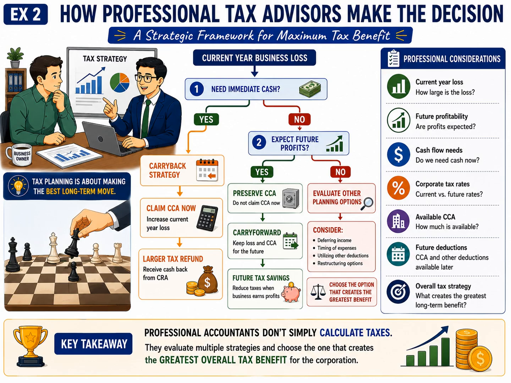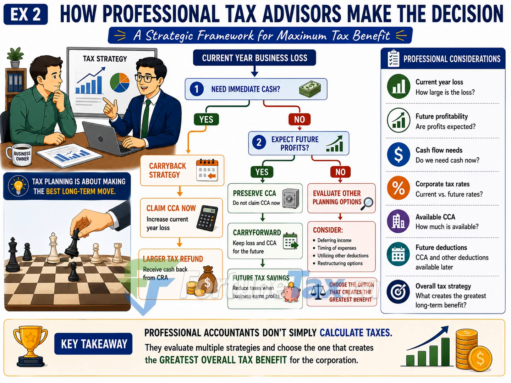If the future outlook is uncertain, the accountant may evaluate additional planning opportunities. These could include the timing of income and expenses, the use of other available deductions, or broader tax planning strategies that better match the corporation's financial goals.